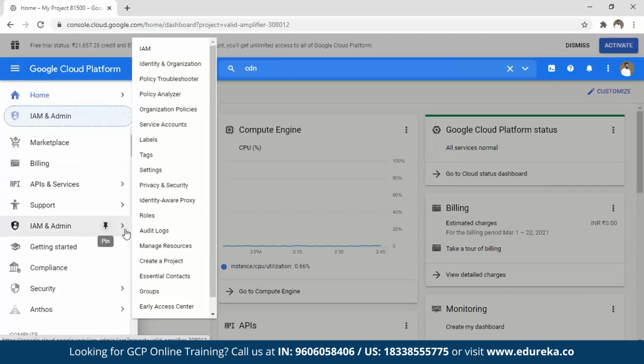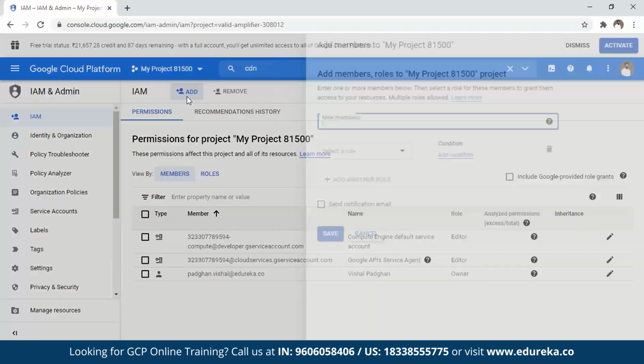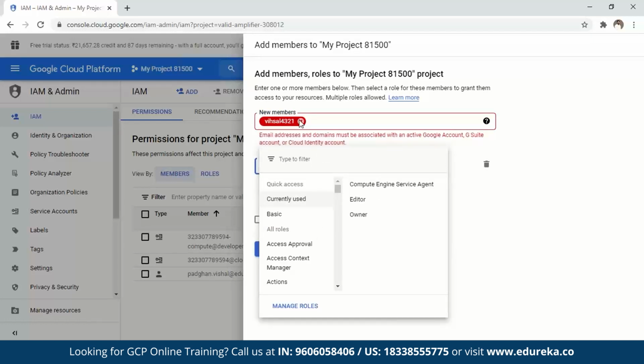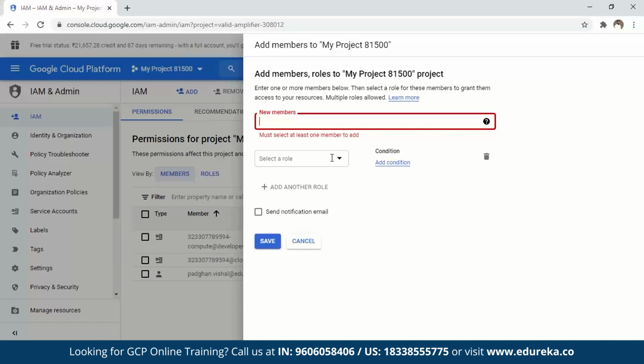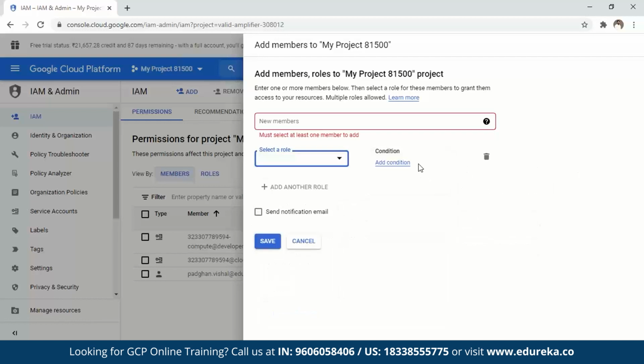Security services, IAM is one of those that I just mentioned, right? So you can create your IAM users here, and you can decide who gets to access what. If you click on members roles, you can add those. You can just add users as well. Say for example, I add a user called Vishal here. Okay, forget the spelling, it's not important. I can select what kind of role this individual needs to have. You have to enter the email address here for that. So you can add an email address, and post that you can decide who gets to access what. Is it editor access, owner access, viewer access? And I can also add conditions here for durations, times, days, what kind of access and stuff like that. You can add more roles here, and then you can just say save.